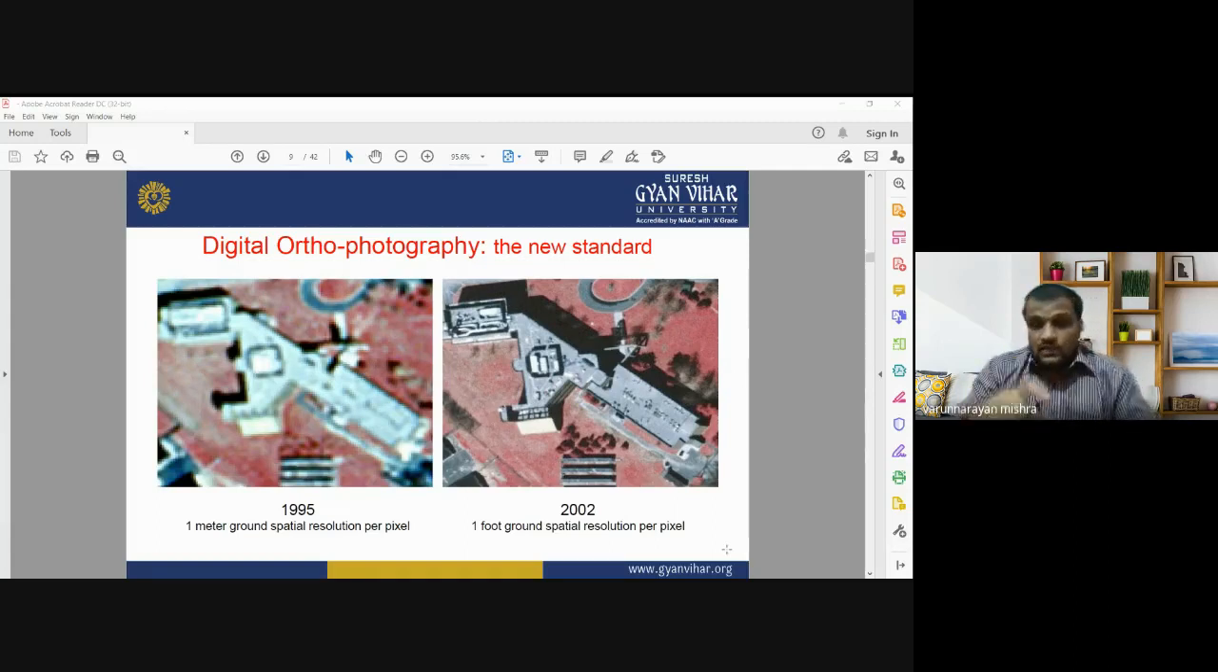So in this way, we can start at the digital orthophotography, or you can say we now have most of the sensors providing very detailed information with good spatial resolution. Now we have images with less than 1 meter spatial resolution; 0.5 meter spatial resolution images are available in the market, so that you can get detailed information about real world objects or Earth surface features.